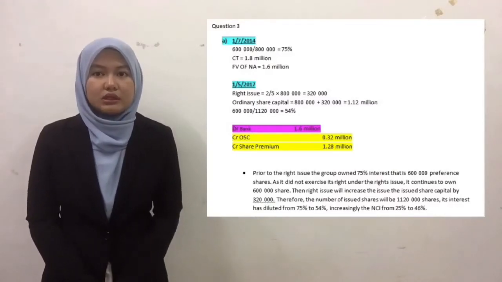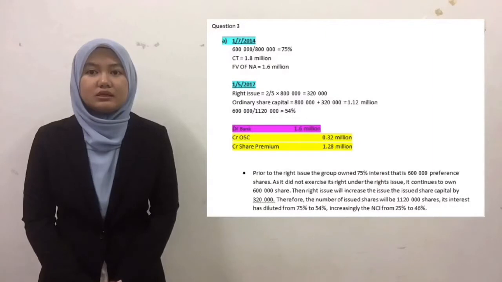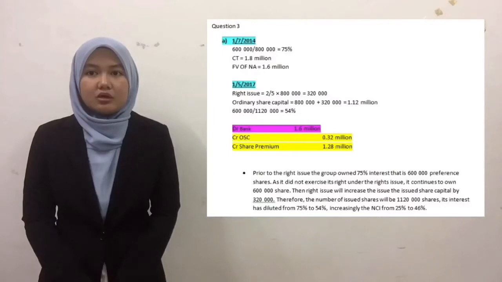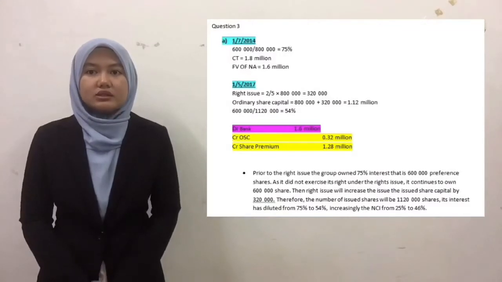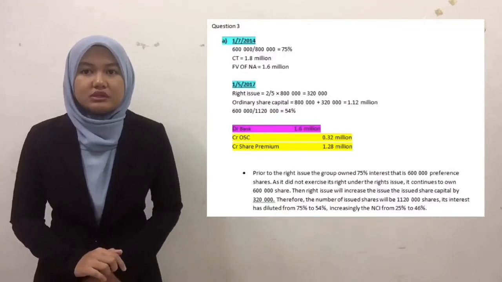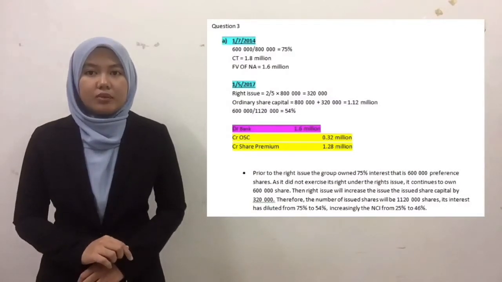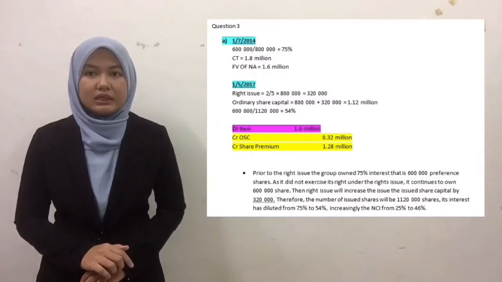Prior to the rights issue, the group owned 75% interest, that is, 600,000 shares. As it did not exercise its rights under the rights issue, it continues to own 600,000 shares. The rights issue will increase the issued share capital by 322,000. Therefore, the number of issued shares will be 1.12 million. Its interest has diluted from 75% to 54% and increased the NCI from 25% to 46%.